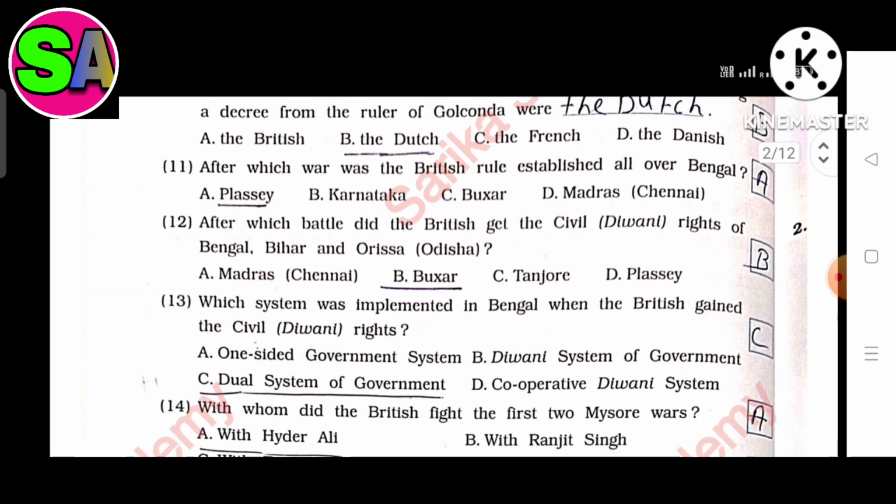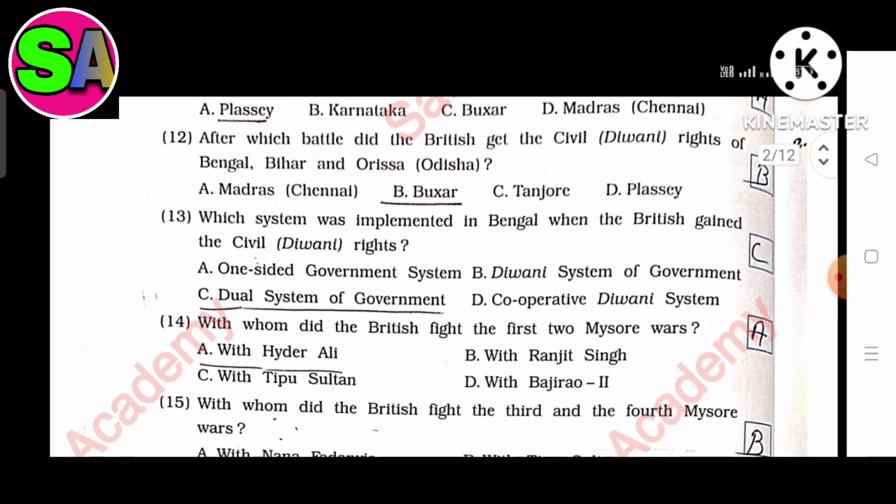Eleventh, after which war was the British rule established all over Bengal? The answer is A. Plassey. Twelfth, after which battle did the British get the civil rights of Bengal, Bihar and Orissa? The answer is B. Buxar. Thirteenth, which system was implemented in Bengal when the British gained the civil right? The answer is C. Dual system of government.